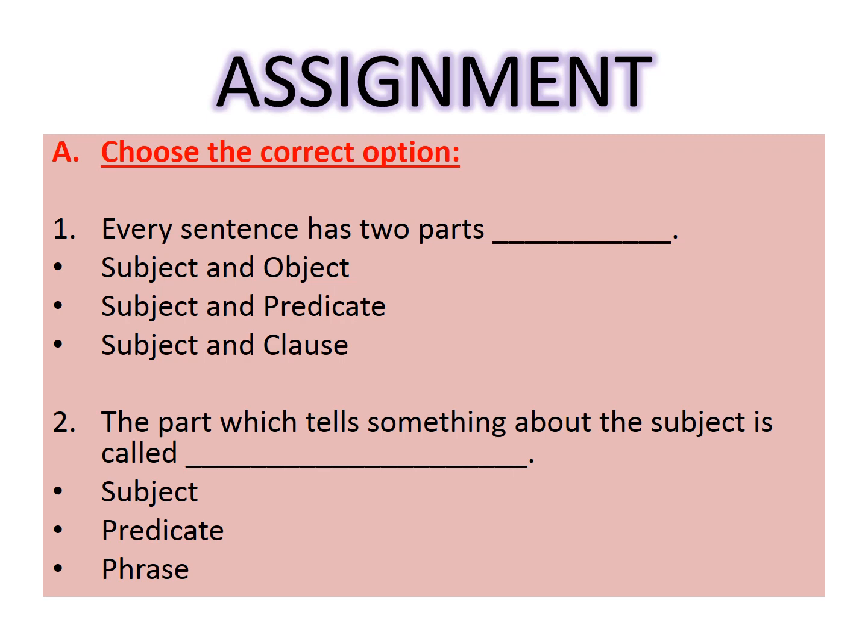First is, every sentence has two parts and you have to write the name of the two parts of the sentence. The second is the part which tells us something about the subject is called, and you have to decide the correct answer out of the three options: subject, predicate and phrase.